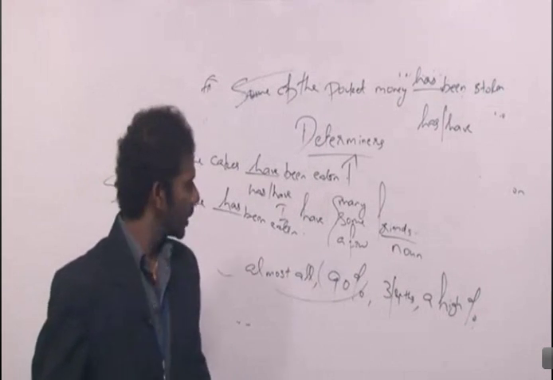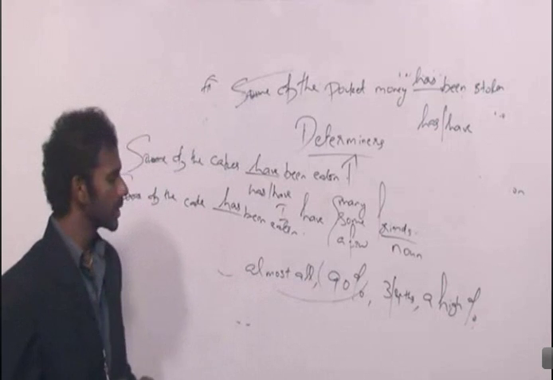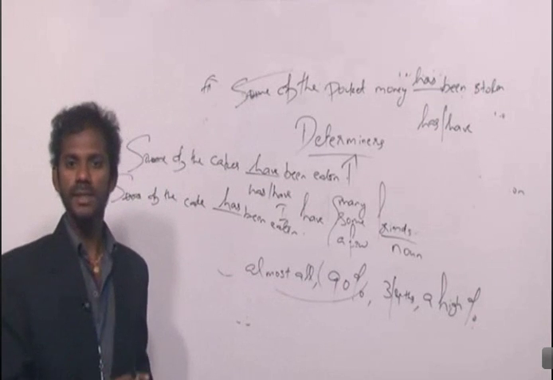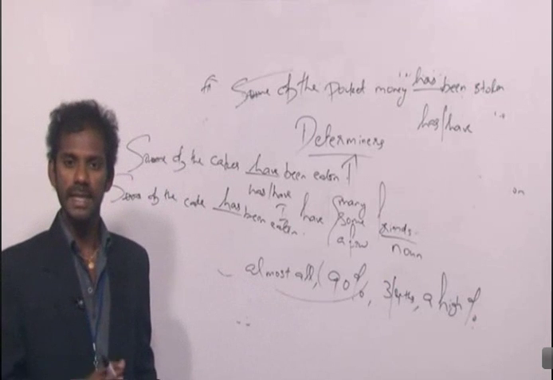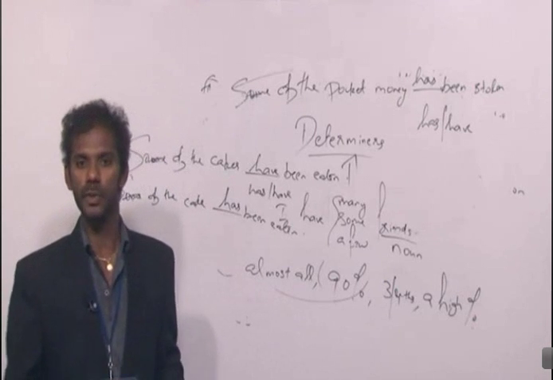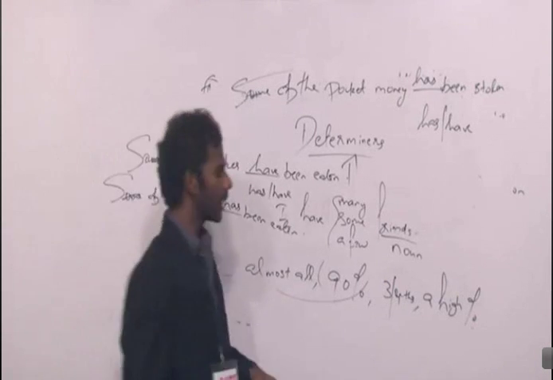As I said, you forget about the determiner in a sentence. Focus only on the noun there. If the noun is singular, the verb also must be singular. If the noun is plural, the verb also must be plural. Clear? Now please take down this sentence.